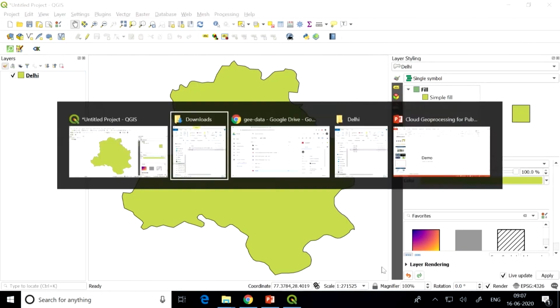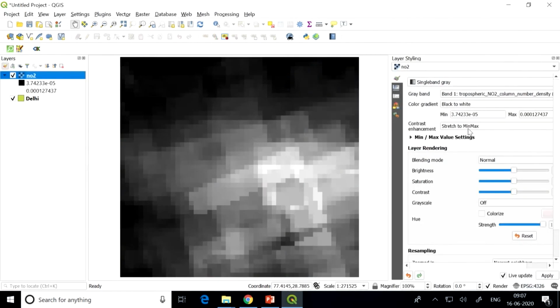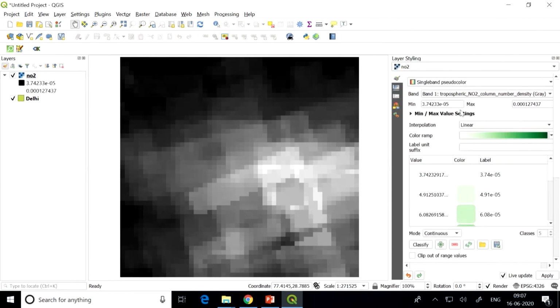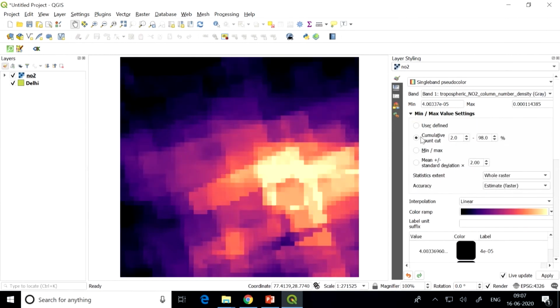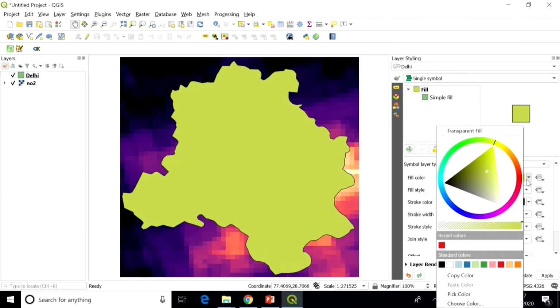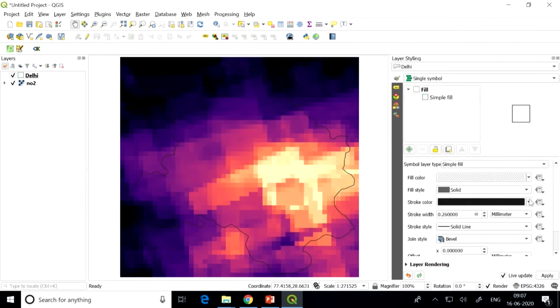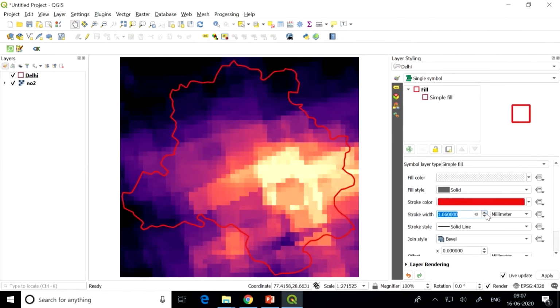So I will open my GIS software and open this file there, and you can see I can add my data. I can take whichever coloring scheme I want, and I can visualize it in GIS also. It is georeferenced data. That is why these two files are overlapping each other. The data is georeferenced, and you don't have to further rectify or correct it. So this is a way you can take any satellite based product and download it for your region using Earth Engine.